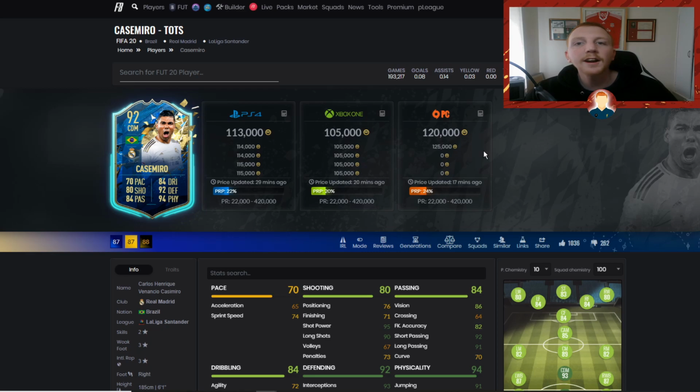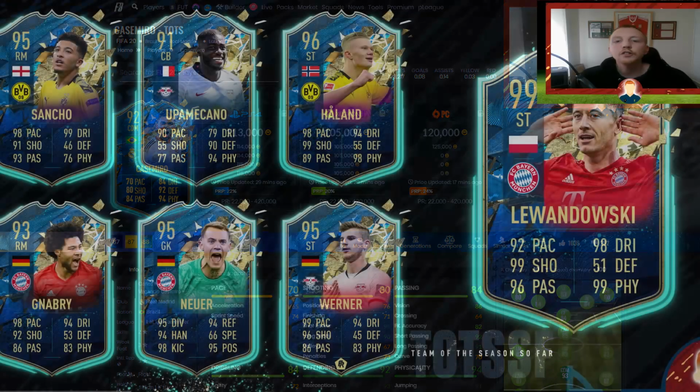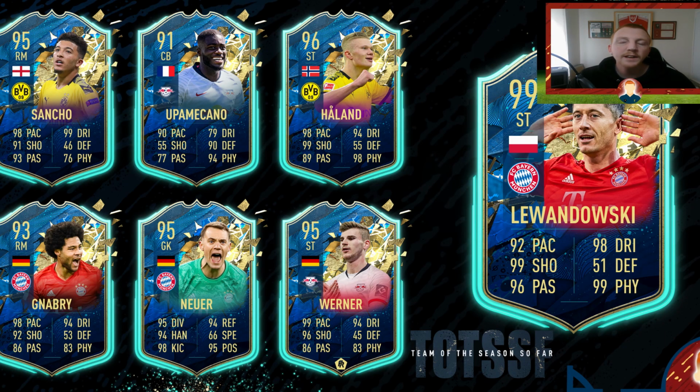So now we're going to look at exactly the same thing with Bundesliga players. So guys, what you can see on the screen now is a picture of the top tier Bundesliga team of the season cards. So what we're going to do, we're going to go through each player on the screen, and we're going to have a look at link investments and substitute investments. Obviously, some of them won't have link investments, but then there's cards like Upamecano who will have link investments from the likes of most consistent team of the season.